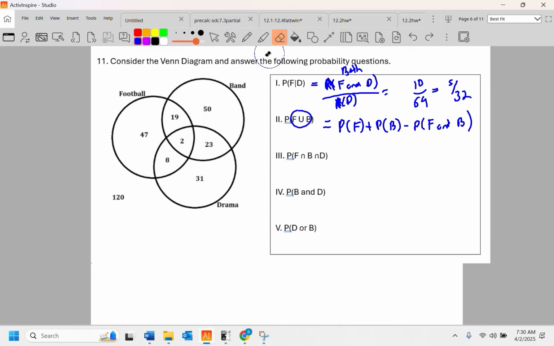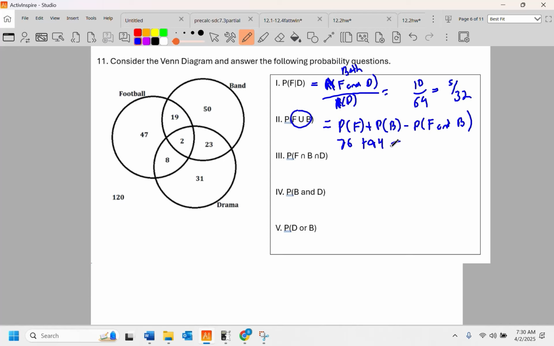All right, so let's look at football. Let's take all the football numbers and add them up. We got 47, 9, we got 10 here. That makes 57, 67, add 9, till I'm tired. 76 in football. All right. Let's see here. B for band. We've got 50 and 23, which is 73, 75, 85, 94.